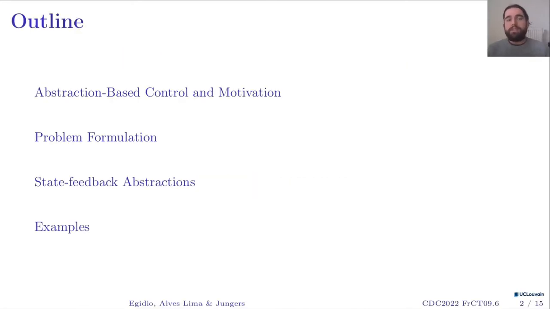So my presentation today is organized in this way. First, I will introduce what abstraction-based control is and give some motivations for this current work. Then I will formulate the problem we're going to study. I will introduce state-feedback abstractions, which is a concept we developed in this paper. And finally, I will show in examples how it can be applied to optimal control.